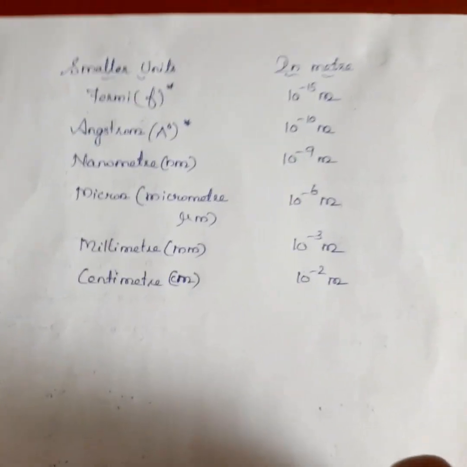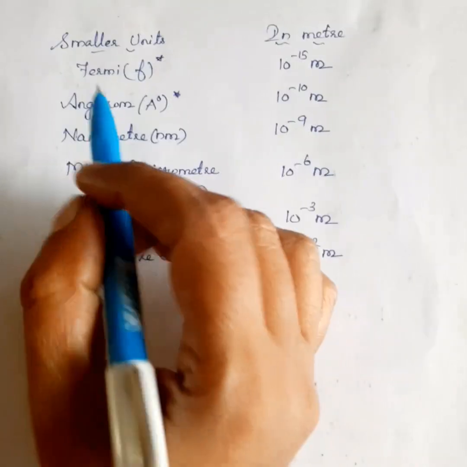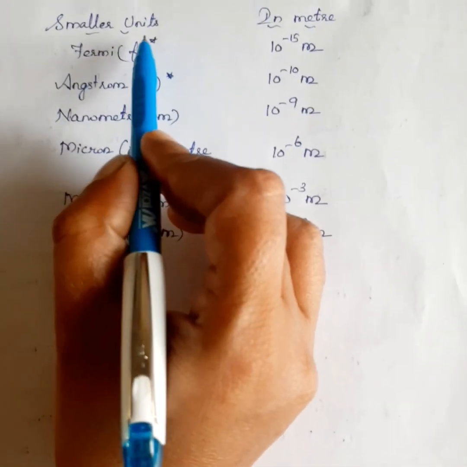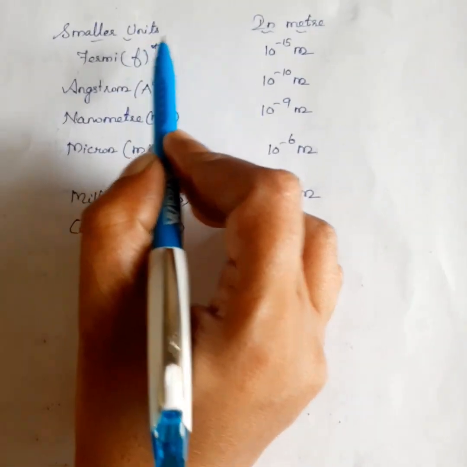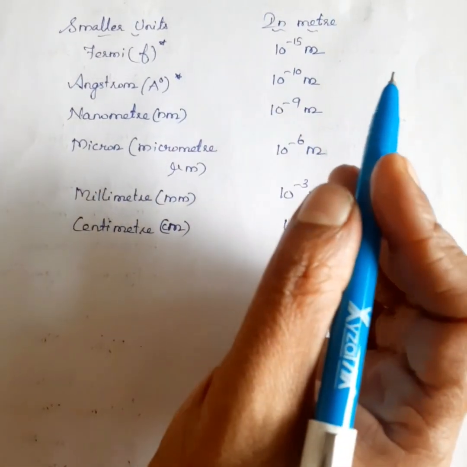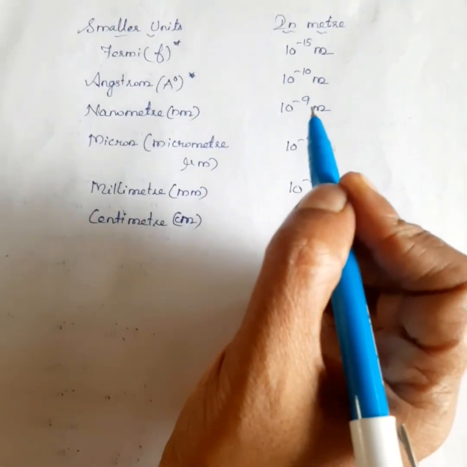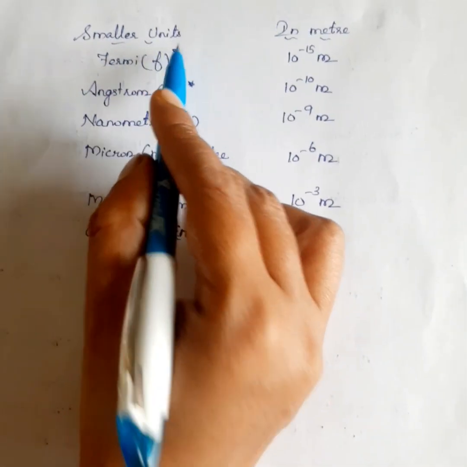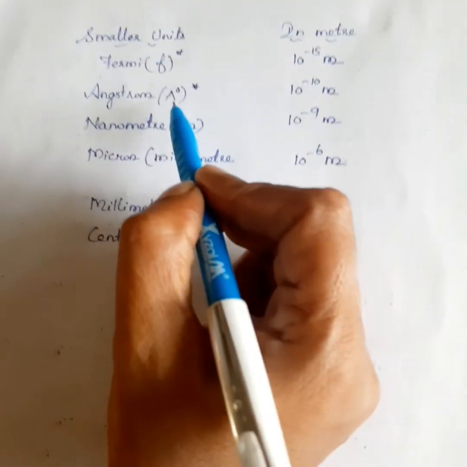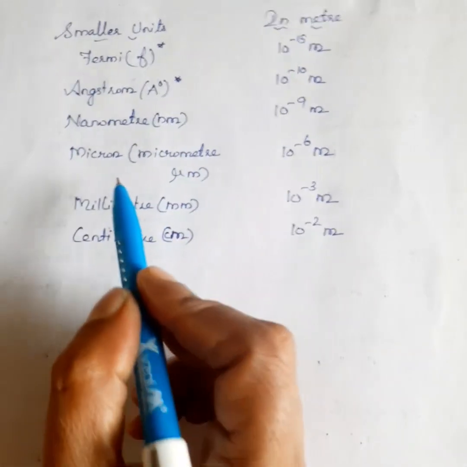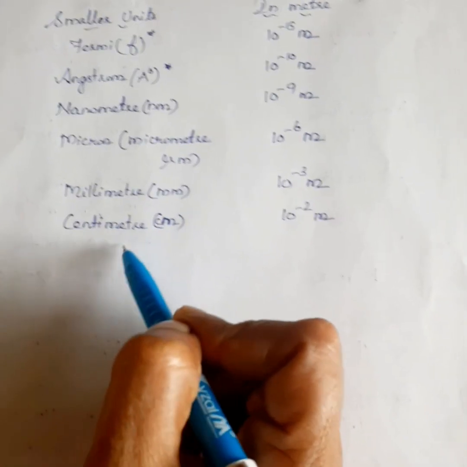Students, now we are going to discuss the smaller units. To measure the diameter of the nucleus and the distance between the atoms of molecules, we use smaller units. First one is Fermi, Angstrom, nanometer, micron, millimeter, centimeter.